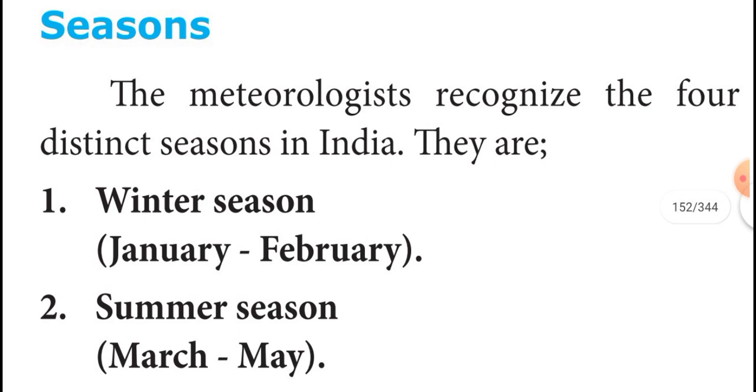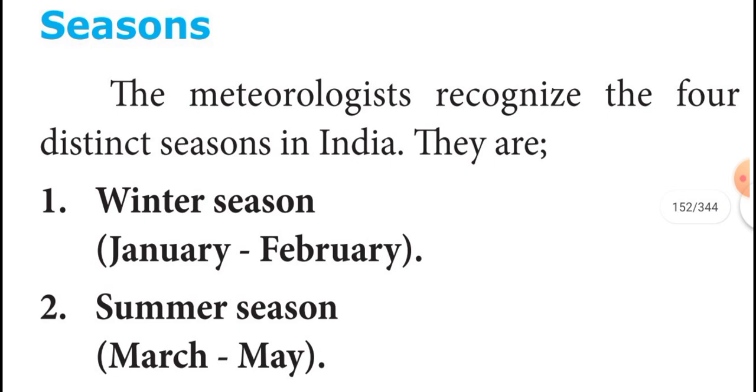The cold weather season is characterized by clear skies, fine weather, light northerly winds, low humidity, and large daytime variation of temperature.